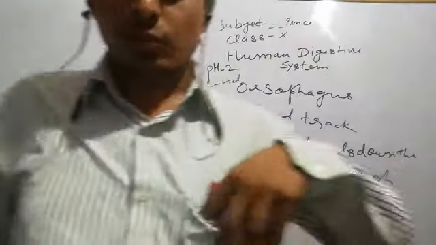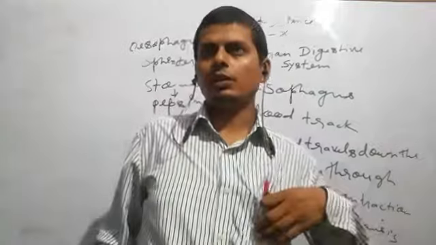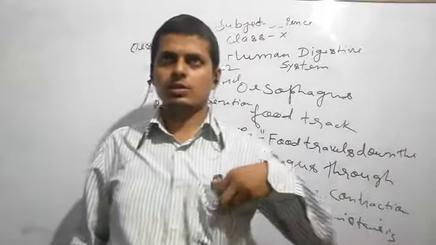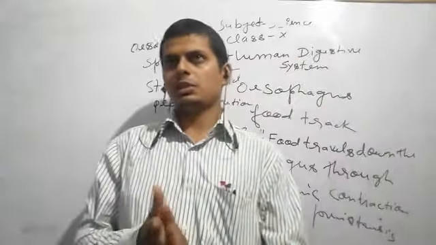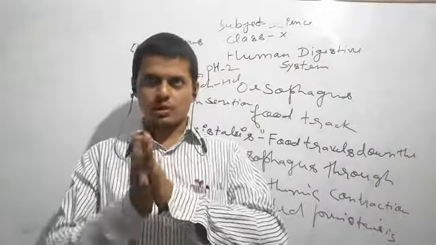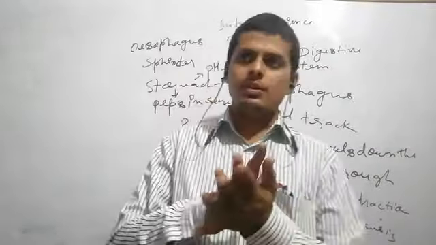Okay, friends. Today I will discuss animal tissue in class ninth. There are four main types of animal tissue as per the CBSE syllabus. I will teach you based on the revised CBSE syllabus.